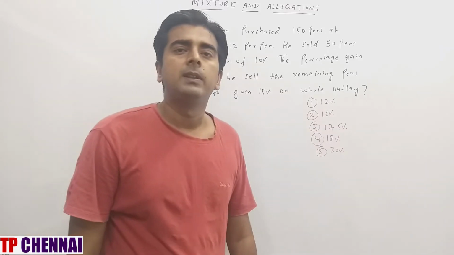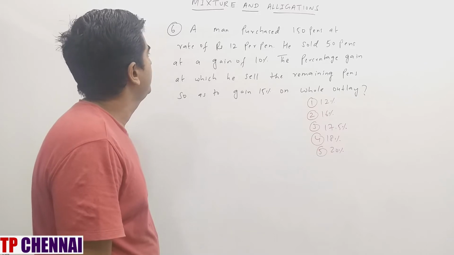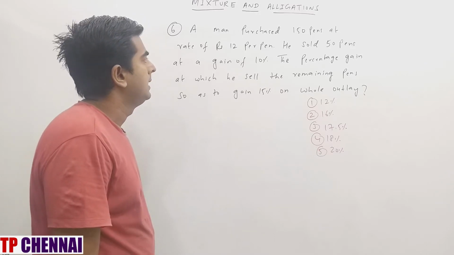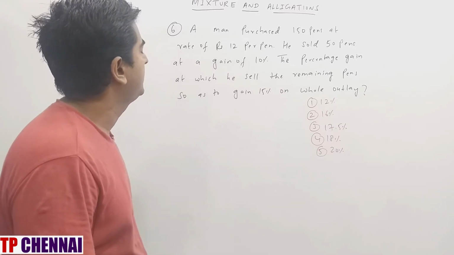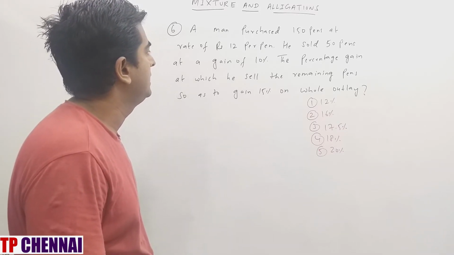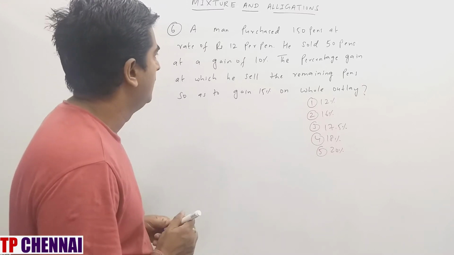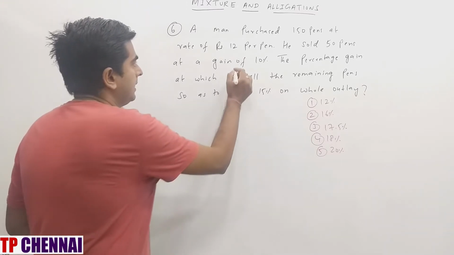So I hope you are clear with the previous question. Now we will see next one. A man purchased 150 pens at the rate of rupees 12 per pen. He sold 50 pens at a gain of 10%. Find the percentage gain at which he sells the remaining pens so as to gain 15% on the whole outlay. Whole outlay is the whole transaction. So here how much gain is there? 10%.